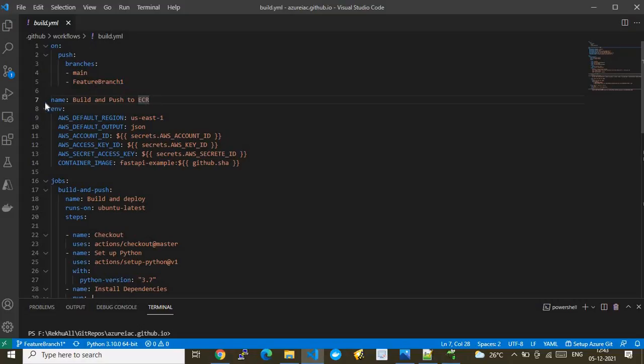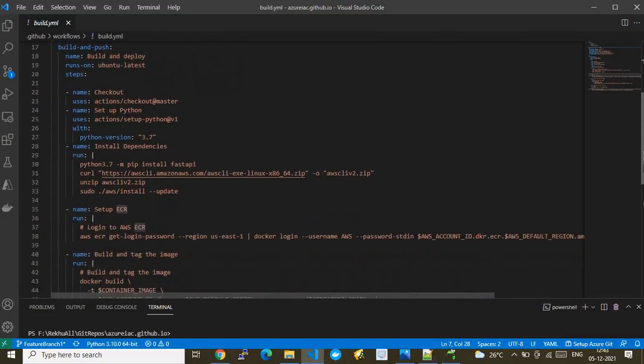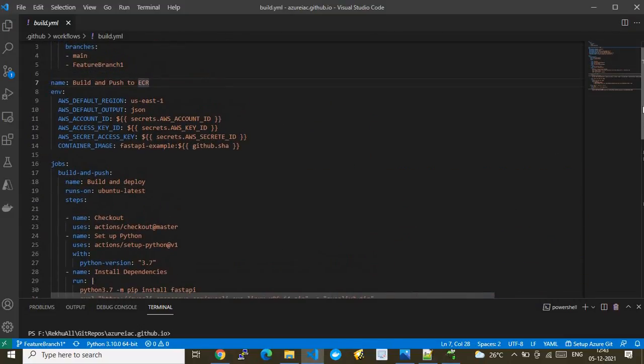So we have listed the required tasks to be run by GitHub Actions. The first one is the title. This is the title of my GitHub action, you can say. Wherever you see the name, the name is nothing but the name of my GitHub action. Here I have given it "Build and push to AWS ECR". All right, so this is my name.